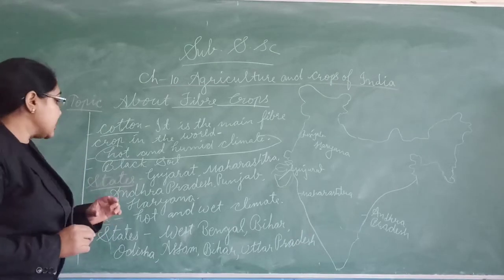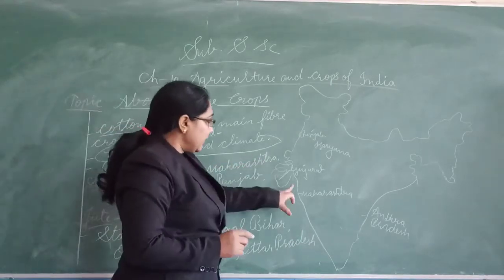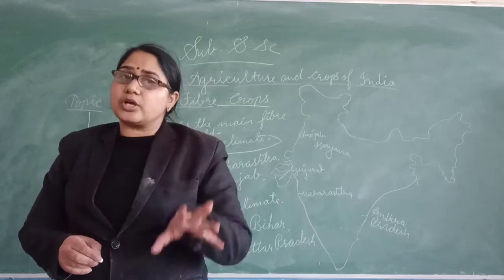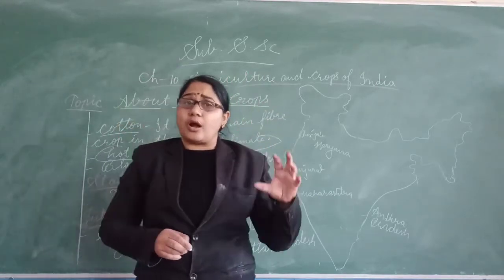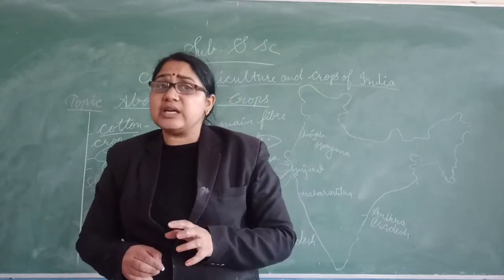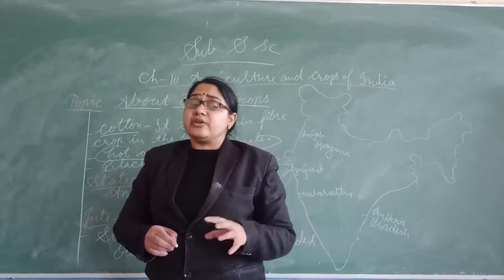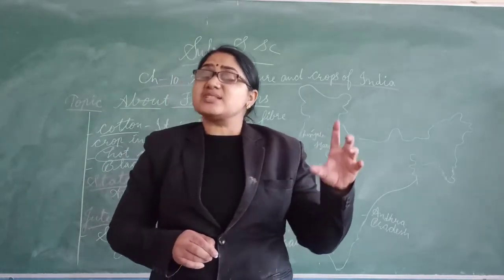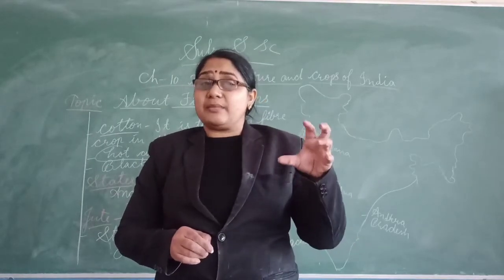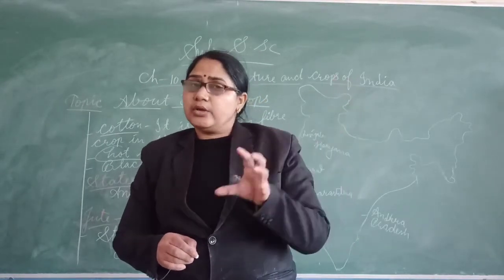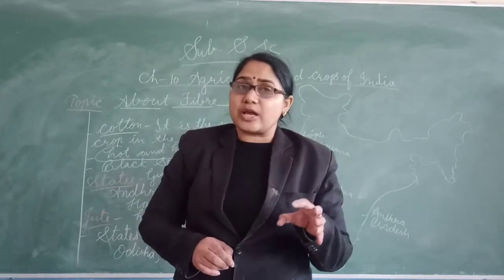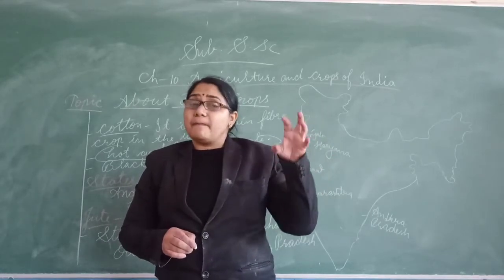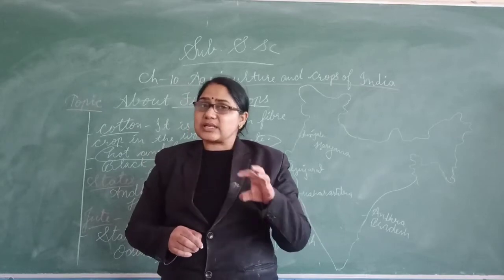It is clear about the states where cotton is grown in our country. In which states is it produced in large quantity? In Gujarat, Maharashtra, Andhra Pradesh, Punjab and Haryana. Cotton is the main fiber crop in the world, and we use it to make cloth for various purposes. Cotton grows in a hot and humid climate and needs black soil. Black soil is the best for cotton cultivation. It is clear about cotton.